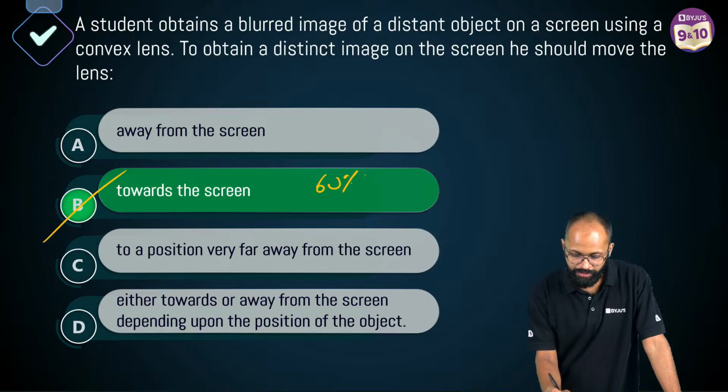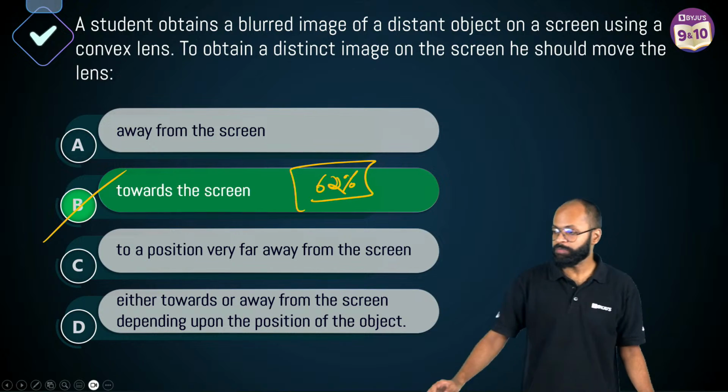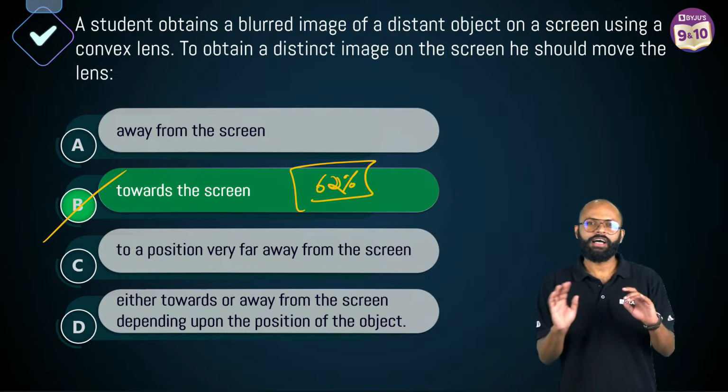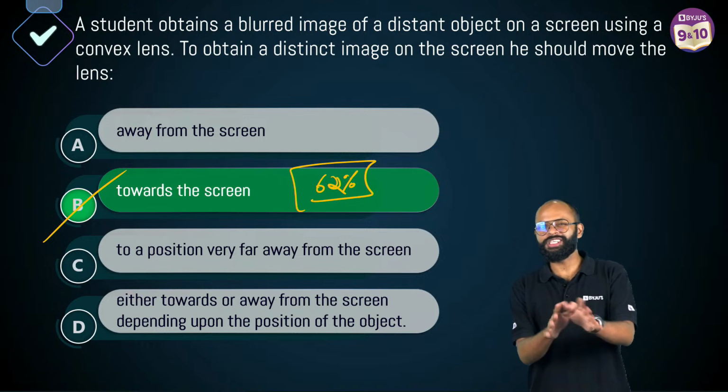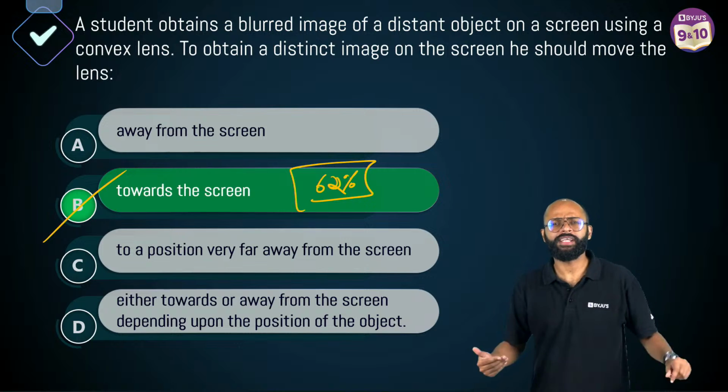62% people have got 1 mark. 62% people out of how many? कितने लोग हैं अभी? 98. So let's say out of 100 people, 60% people have got 1 mark in this question. Come on, we need to do better here.